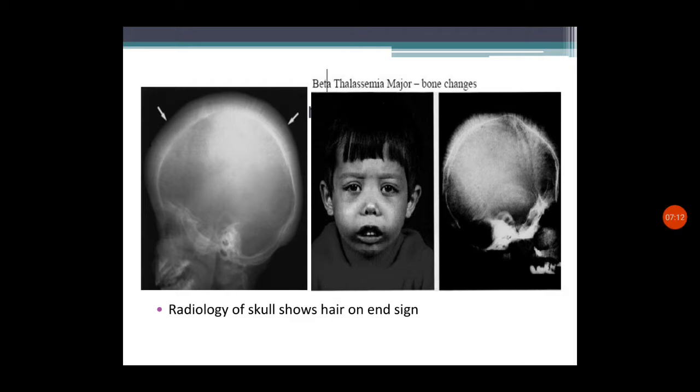That is because of the atrophy of the skull, because of the increased functioning of the bone marrow. This appearance is known as hair on end sign. In both pictures we can see the skull is becoming atrophied, and striations can be seen. This is the appearance on skull X-ray, known as hair on end sign.